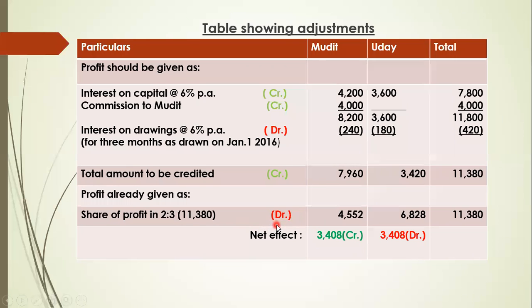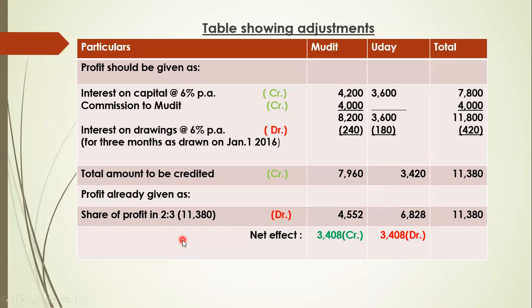Why? Because previously we distributed 11,380 in 2:3. Why was it distributed? Because if we have not given commission and interest, and have not charged interest on drawing, this amount automatically gets added to the divisible profit. And you know that the divisible profit is always distributed in the profit sharing ratio. So this amount increased the divisible profit and was divided in 2:3 earlier. Now we have to take it back, so in the same proportion we will take it from the partners. So now this is debit.